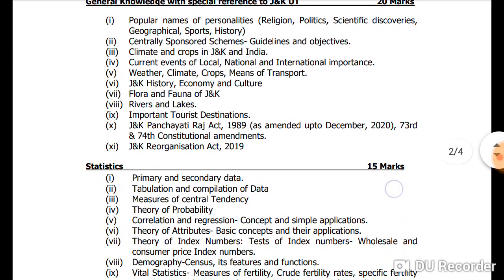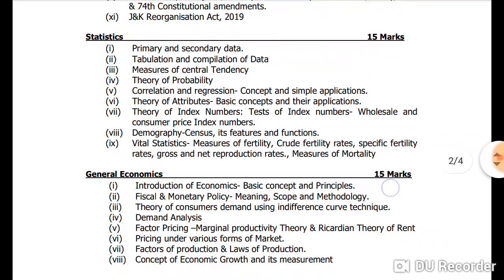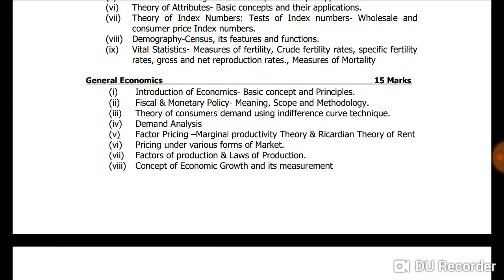The second portion, statistics, carries 15 marks and it carries the topics of primary and secondary data, tabulation and compilation of data, measures of central tendency, theory of probability, correlation and regression, concept and simple applications, theory of attributes, basic concepts and their applications, theory of index numbers, tests of index numbers, wholesale and consumer price index numbers, demography census, its features and functions, vital statistics, measures of fertility, crude fertility rates, specific fertility rates, gross and net reproduction rates, measures of mortality.